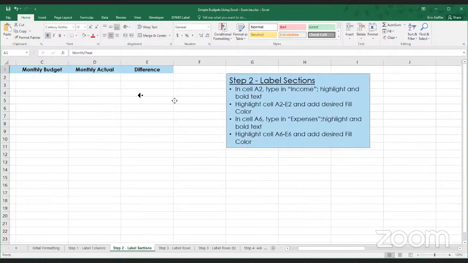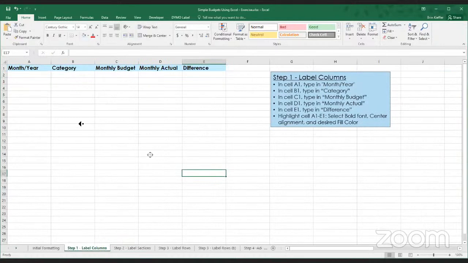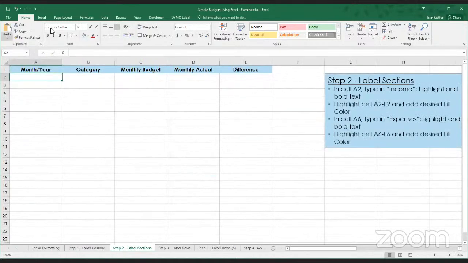Moving on to step 2. Let me move this back over here. So step 2, we are going to label the sections. In cell A2, we are going to go ahead and type income. Okay. So in cell A2, we are going to type income.